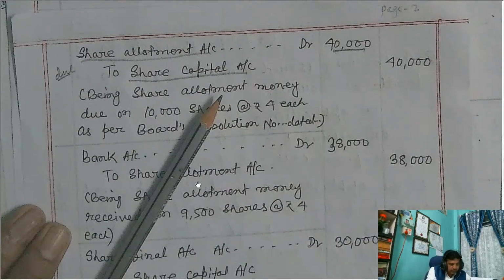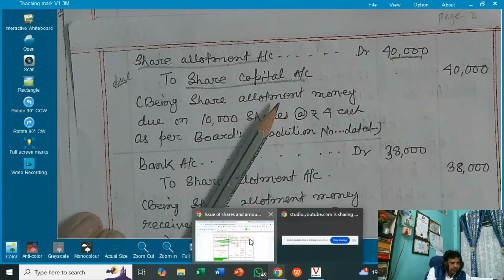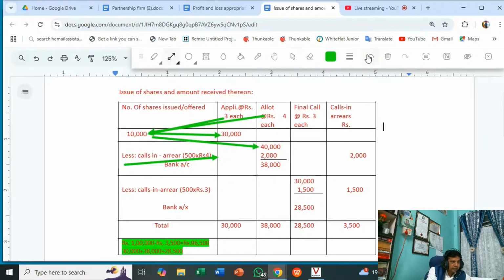You see this on the table here. Now we are recording the allotment. So allotment again 10,000 shares. What is the allotment money? 4. So 10,000 into 4. This is the due amount, 40,000.